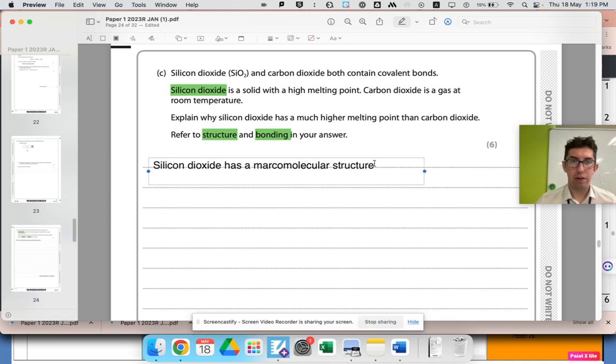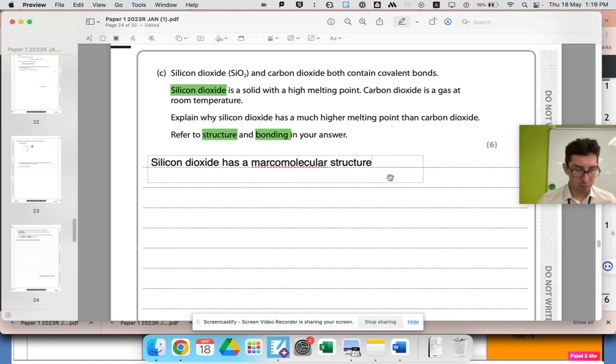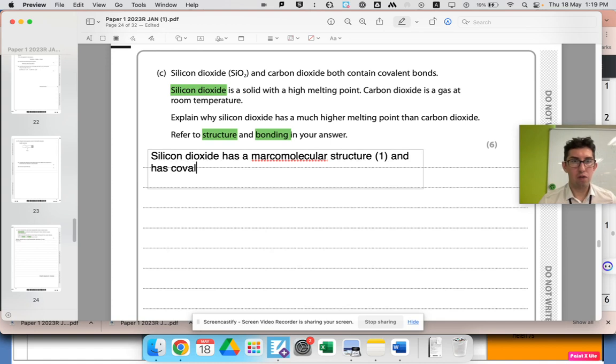Macromolecular, yeah. Okay, whatever. So that's 1 mark. That's the structure. And it has covalent bonding, although it does tell you that already, so it's not a mark for that. I mean, it does say refer to structure and bonding, so let's just leave that in there, but I don't think that would be worth a mark.